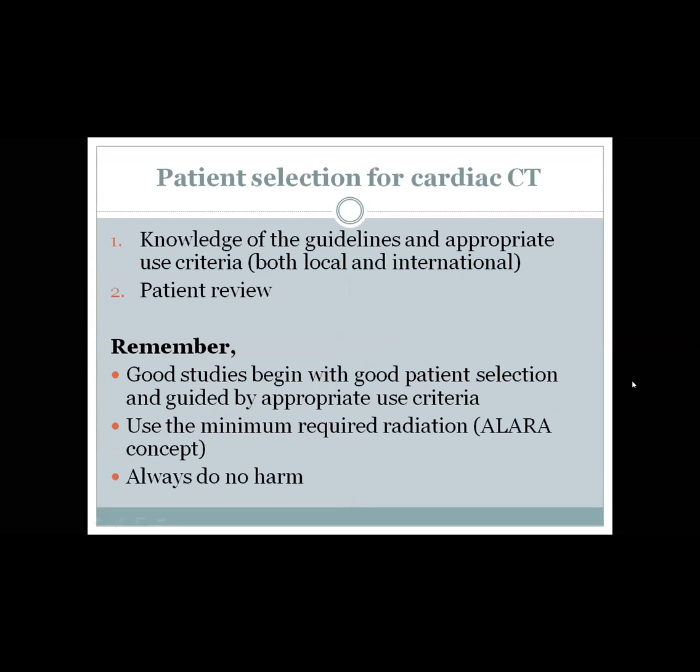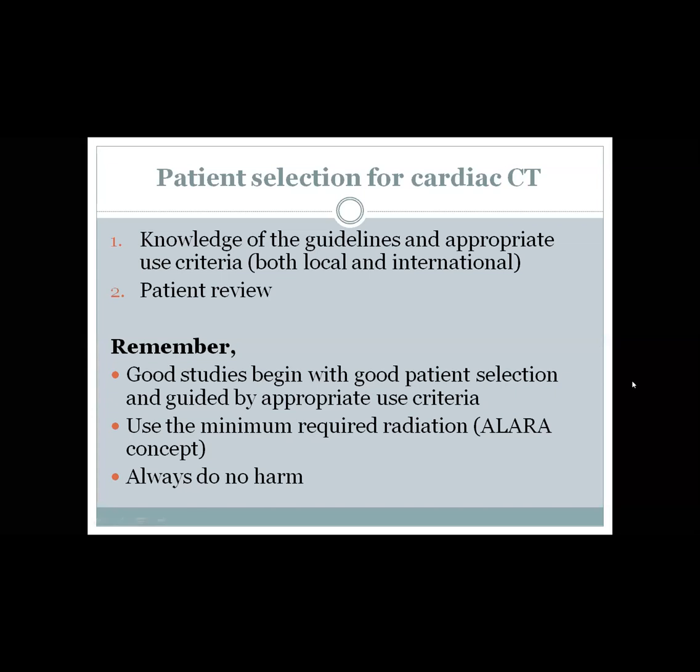So for the patient selection for the cardiac CT, it is important to know the guidelines and the appropriate use criteria, both international and local. If you have your own local guidelines or appropriate use criteria adopted locally, or you can follow the international one.